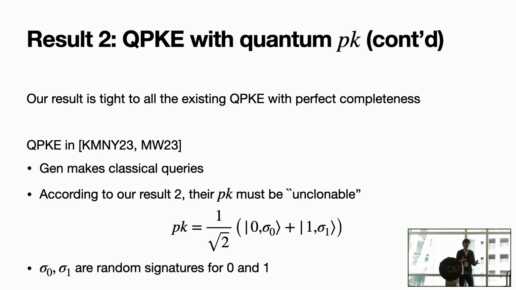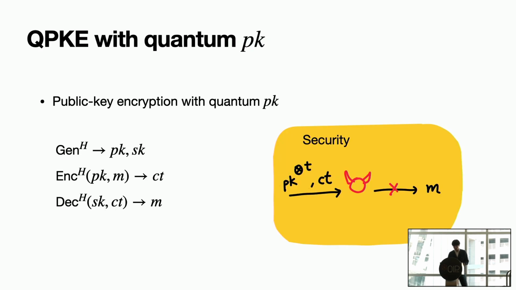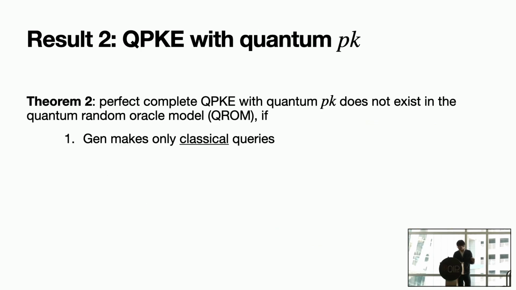So it's a uniform superposition over message 0 appended with the signature for 0, and message 1 appended with the signature for 1. And according to our second result, their scheme is not secure if you look at this T, because you cannot get multiple copies of this, otherwise it is not secure. Okay.